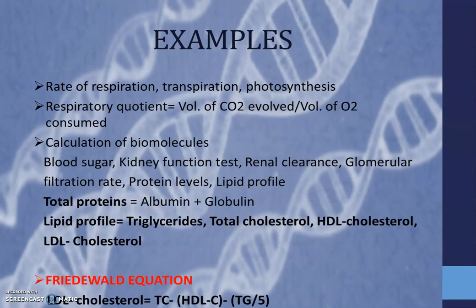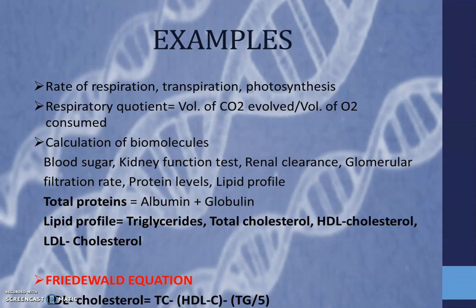For example, we need to calculate the rate of respiration, transpiration, photosynthesis. These are all life processes. So in order to calculate the rate of these life processes, we need mathematics. Then there is the respiratory quotient. There is also a formula, which is the volume of carbon dioxide evolved divided by the volume of oxygen consumed by a living organism. So this is the formula of respiratory quotient.